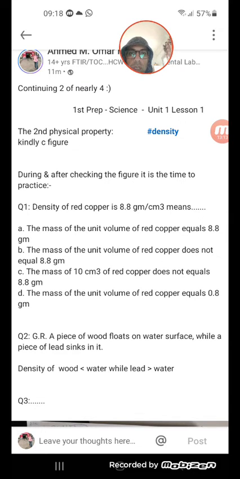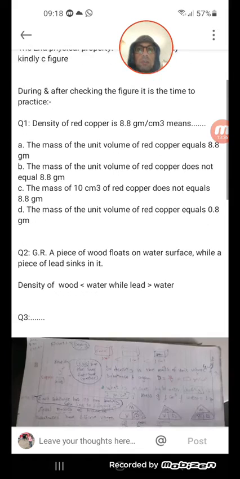This is the unit. So this is out. C, of course, is out. D, the mass of unit volume of red copper equals 0.8. The question is clear, 8.8, so that is confusing us, so away also. The correct one, I think you know now. Great, A: the mass of unit volume of red copper equals 8.8 grams.